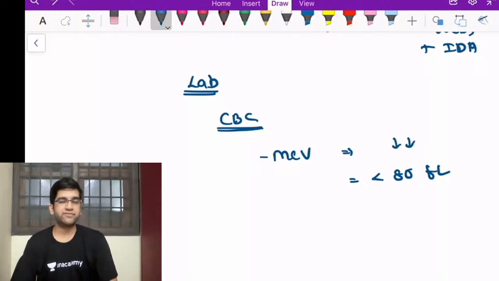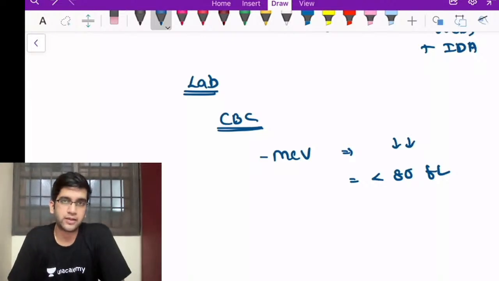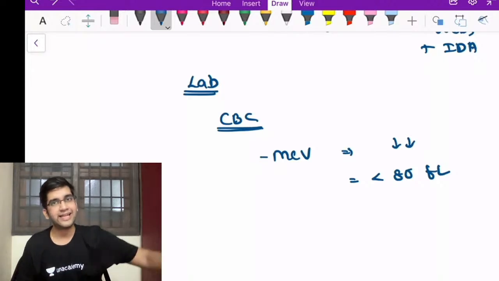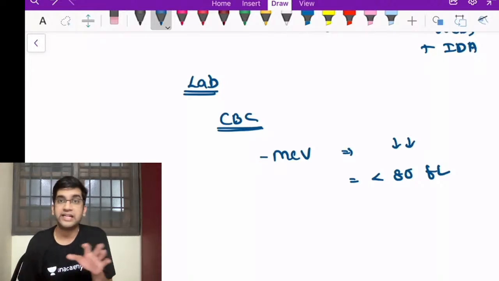Anywhere it's going to be less than 80 femtoliter, I'm going to call it a microcytic anemia. It can be 50 or it can be 78, doesn't matter. Anything less than 80, I'm going to call it a microcytic anemia. Again, there are many differential diagnoses for microcytic anemia. One of the leading causes is iron deficiency anemia.